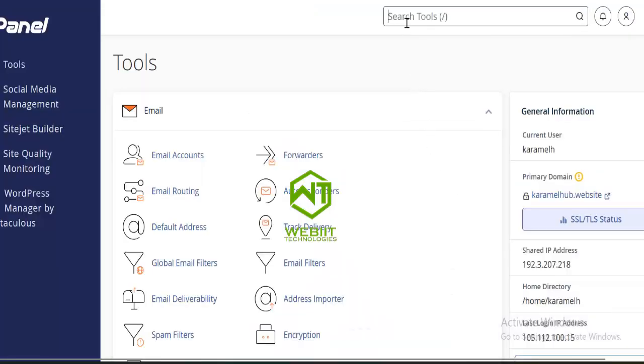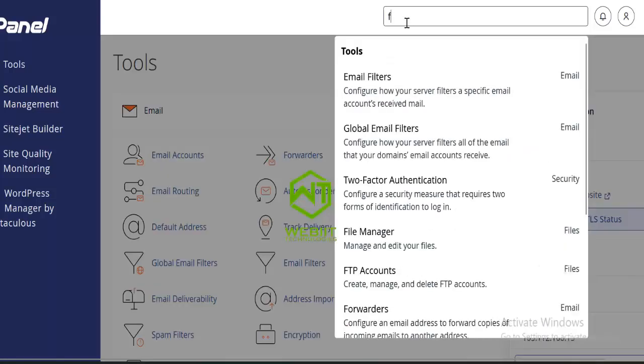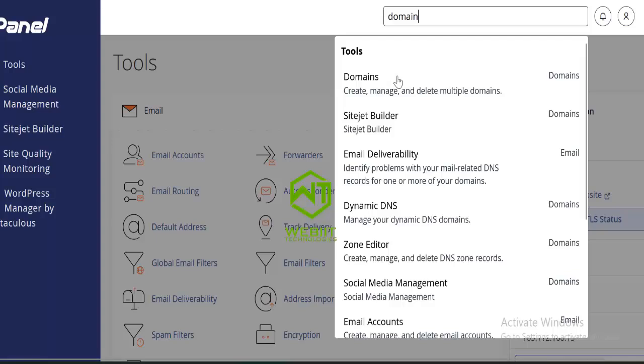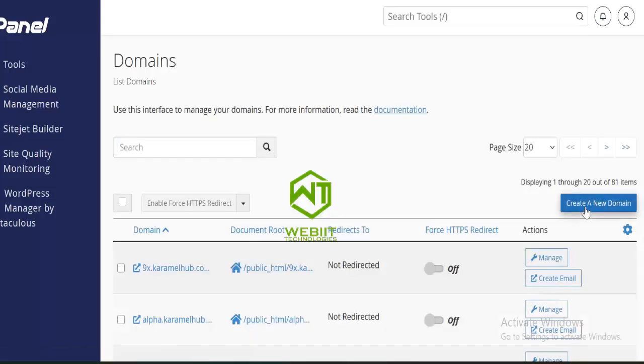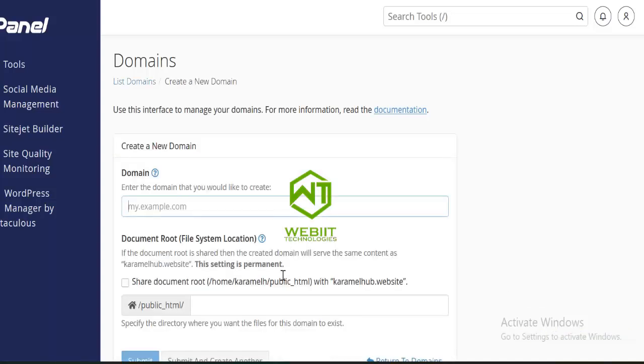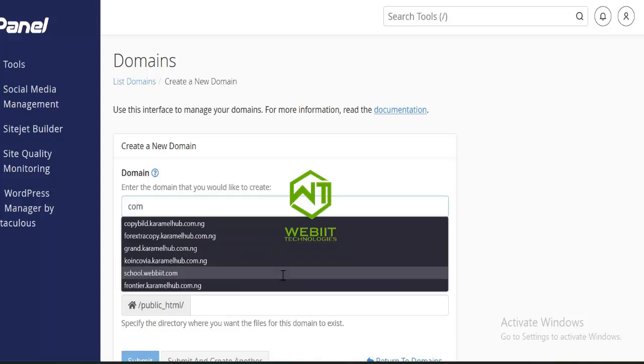Okay, I just logged into my cPanel now, and what I'll do is create a subdomain name to install. I'll click on create a new subdomain.